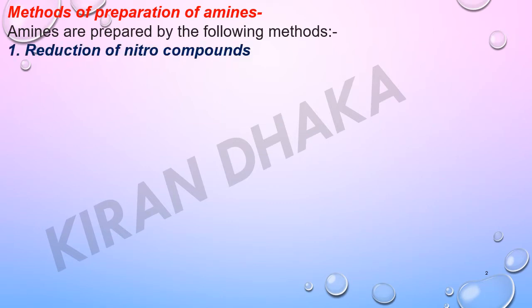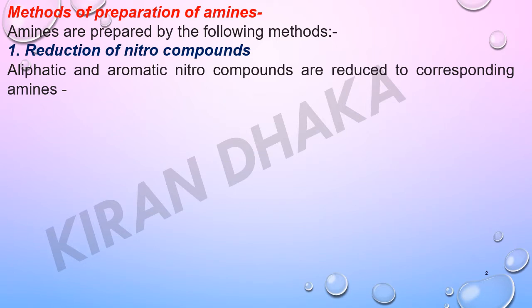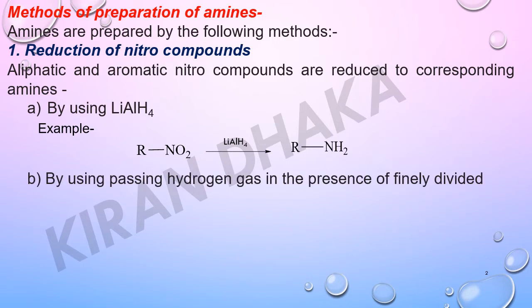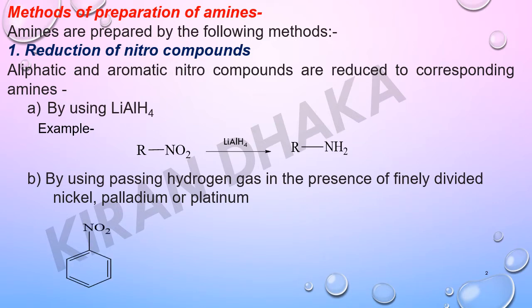First, reduction of nitro compounds. Aliphatic and aromatic nitro compounds are reduced to corresponding amines by using lithium aluminium hydride. For example, RNO2 reacts with lithium aluminium hydride and converts into RNH2, that is aliphatic amine. Second, by passing hydrogen gas in the presence of finely divided nickel, palladium or platinum. For example, nitrobenzene reacts with H2 plus Pd in presence of ethanol and gives aniline, that is aromatic amine.